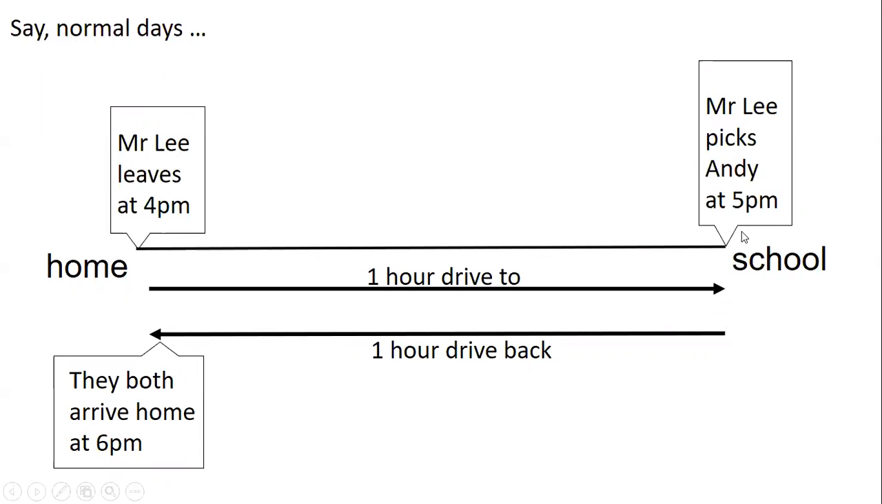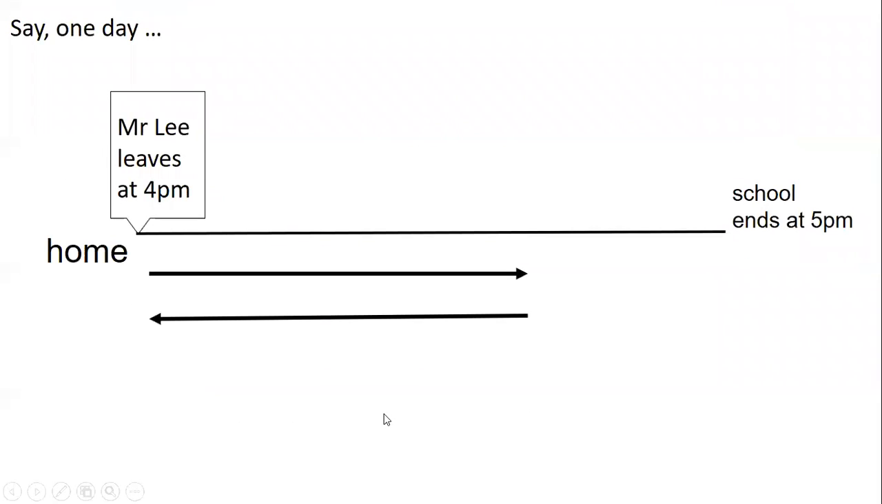His schedule is always the same. Start at 4 p.m. and the school ends at 5 p.m. So that is the same on normal days. Okay, and 1 hour to school and then 1 hour back home. So leave at 4 and then reach at 5 and then back at 6 p.m. Okay, that's a normal day. But say one day,